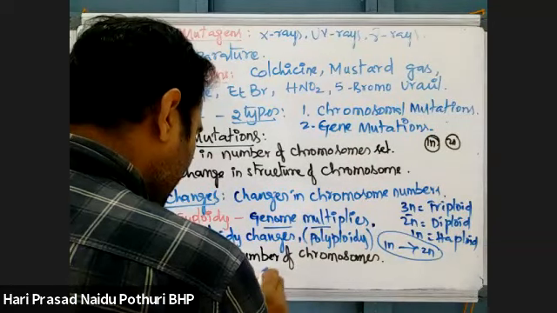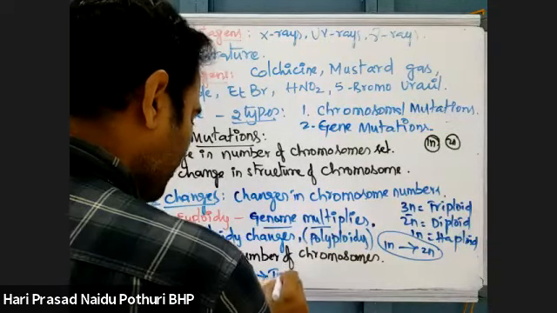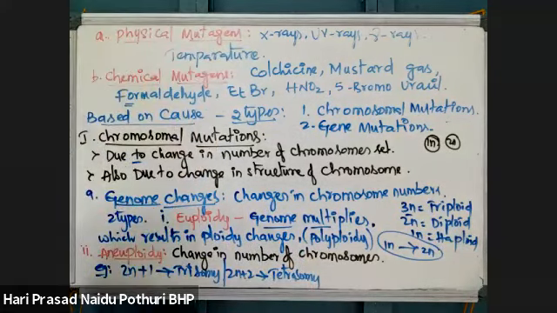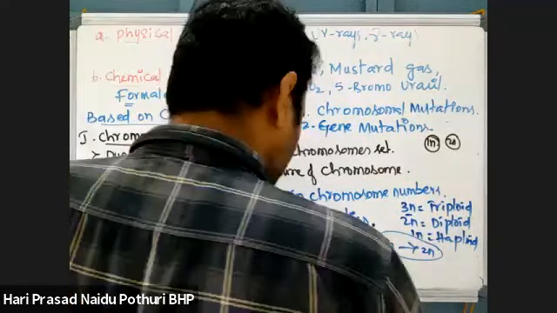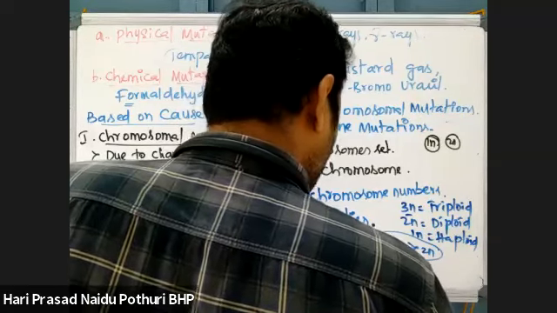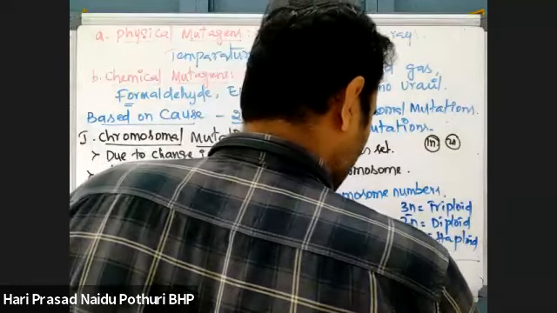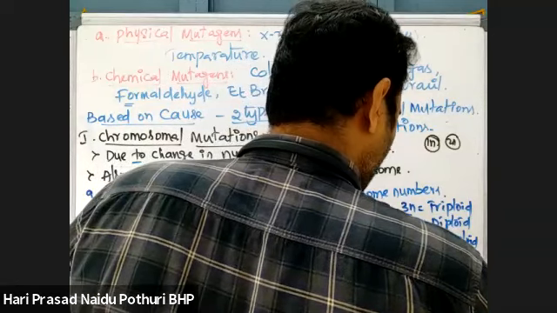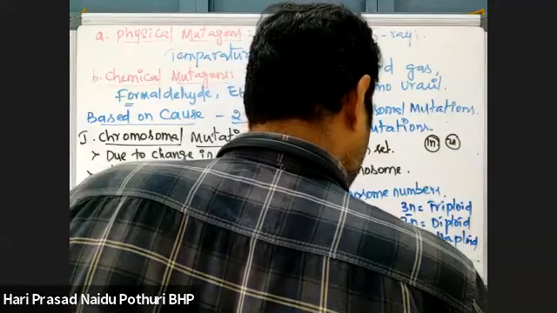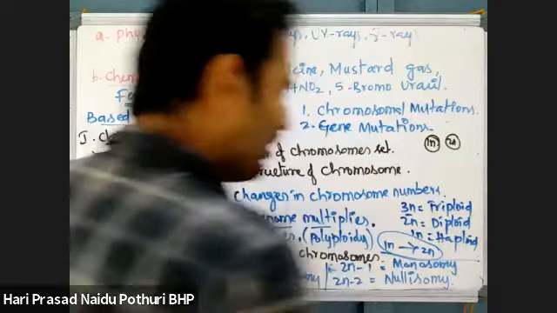If to 2n there is addition of one more chromosome extra, then it is called tetrasomy. Here 2n is the number of sets of chromosomes. If there is a loss of one chromosome, then it is called monosomy. If two chromosomes are lost from the entire genome, then it is called nullisomy.